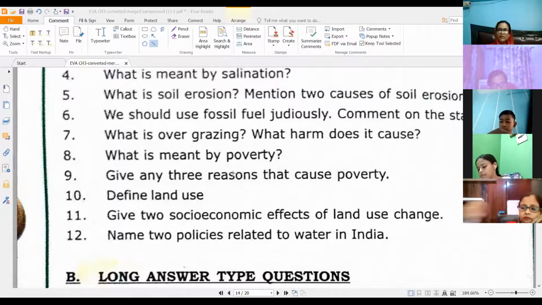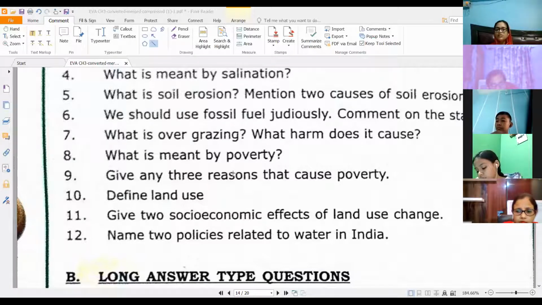Then define land use, you have it on page 26. Then give two socio-economic effects. So you have it under the effects. Two of them are given, na? That socio-economic impact and environmental impact. So over here, only the socio-economic effect has been asked. So from that paragraph, you can find two of the effects.